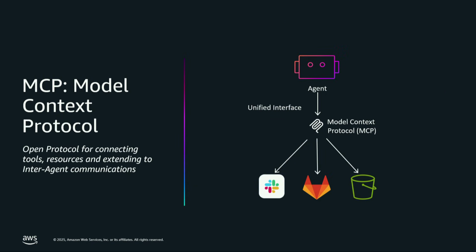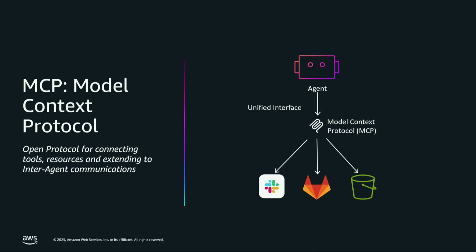But what really is MCP or Model Context Protocol? So for our agent to talk to different tools and different data sources, there needs to be a common language between them. And that is exactly what MCP provides. You can almost think of MCP as a universal translator, where it provides a common language for agents, for tools, and for data sources to connect together and work on things together.